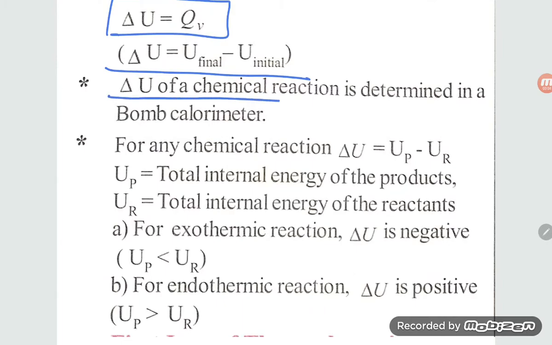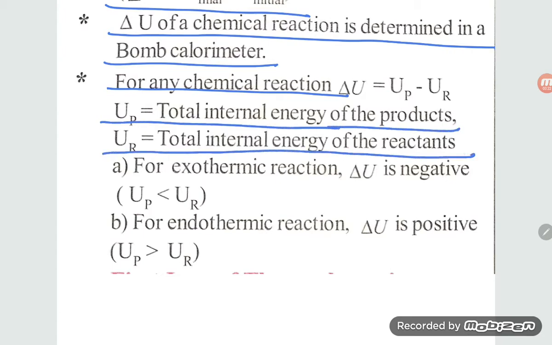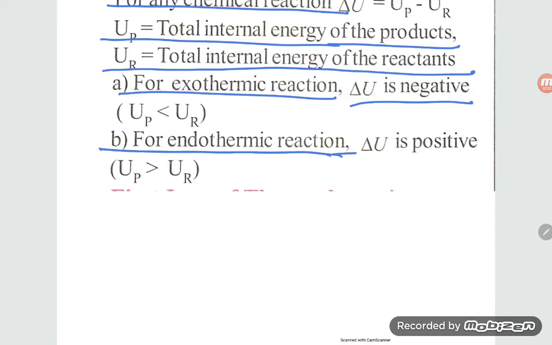Delta U of a chemical reaction is determined in the bomb calorimeter, which we will study in the later part of the chapter. For any chemical reaction, delta U is equal to U product minus U reactant, where U product is the total internal energy of the products and U reactant is the total internal energy of the reactants. For an exothermic reaction, delta U is negative, meaning U reactant is greater than U product. For an endothermic reaction, delta U is positive, that is U product is greater than U reactant.